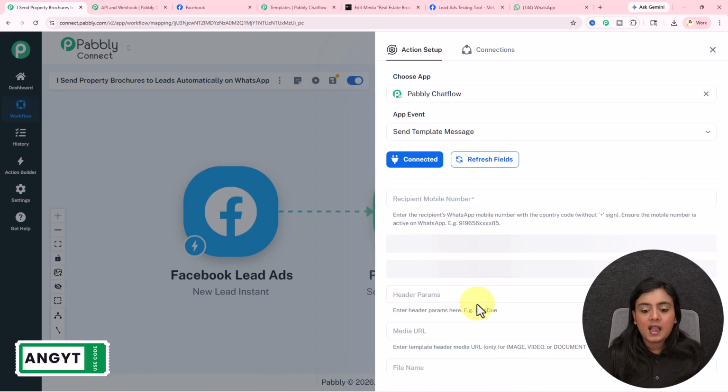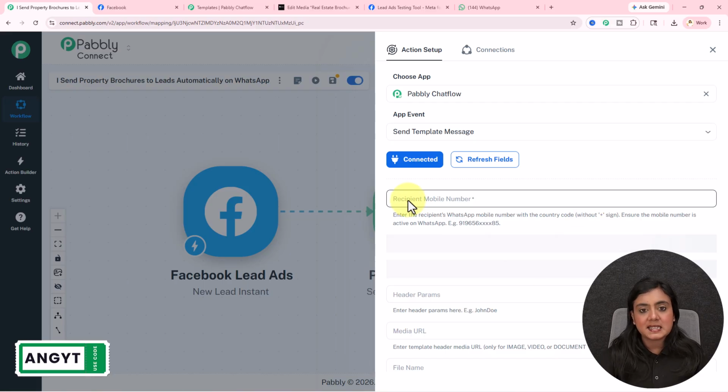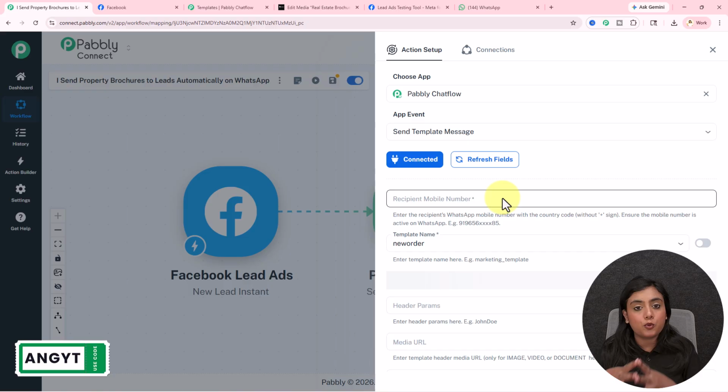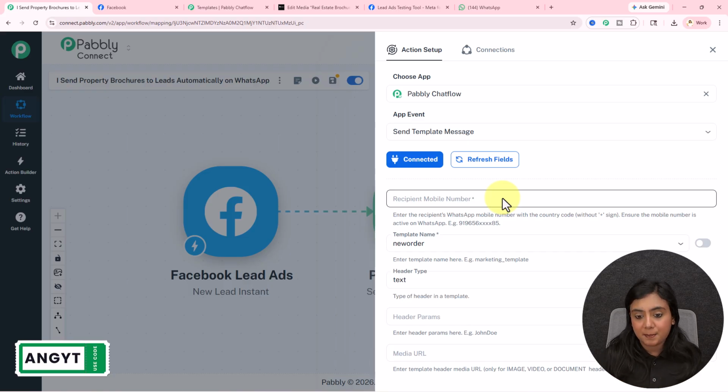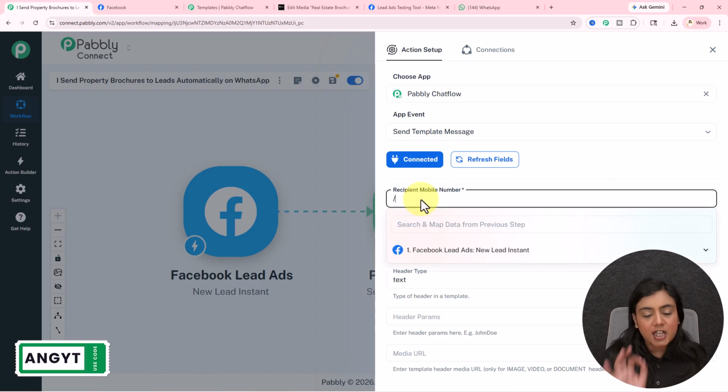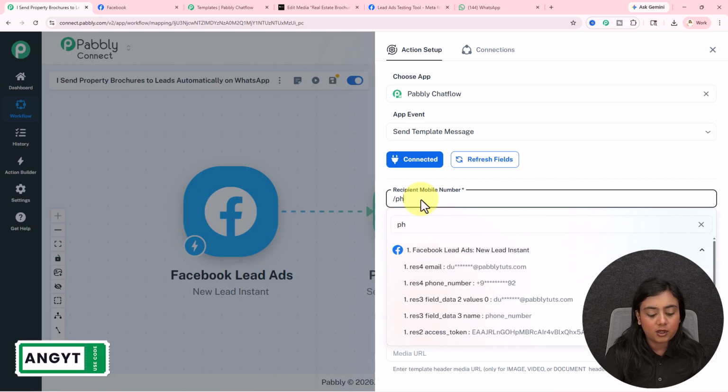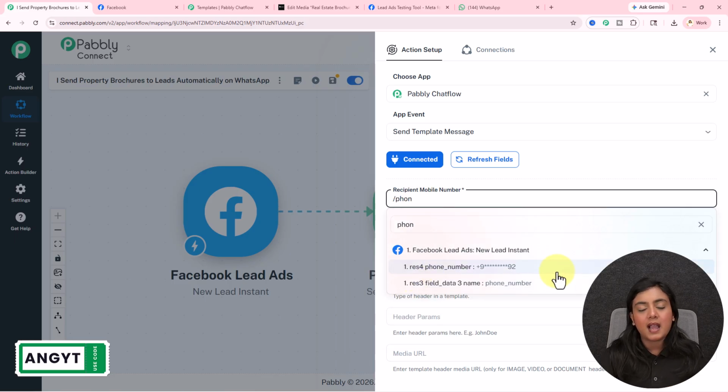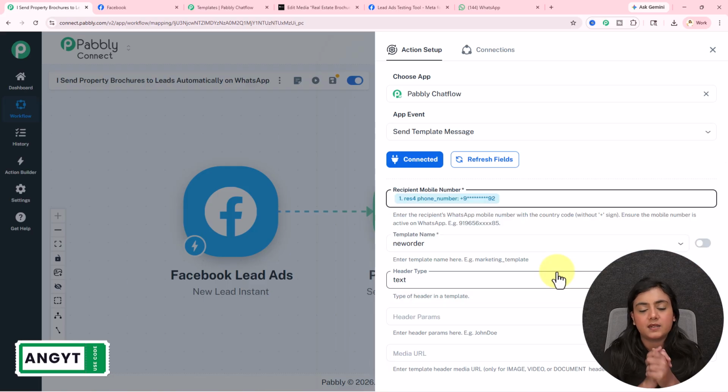It's very easy, okay? After the connection has been created, firstly it is asking for us to select the recipient mobile number to whom you want to send the WhatsApp message. I want to send the WhatsApp message to the lead that is generated using Facebook lead ads. So for that, we are going to map the data in this field. Mapping is inserting data from the previous step. Add a slash where you want to map the data. Search for the phone number right over here. As towards this phone number, I want to send a WhatsApp message. I will select the data of this phone number from my previous response. Now, as I've selected this data from my previous response, the data in this field has been mapped.